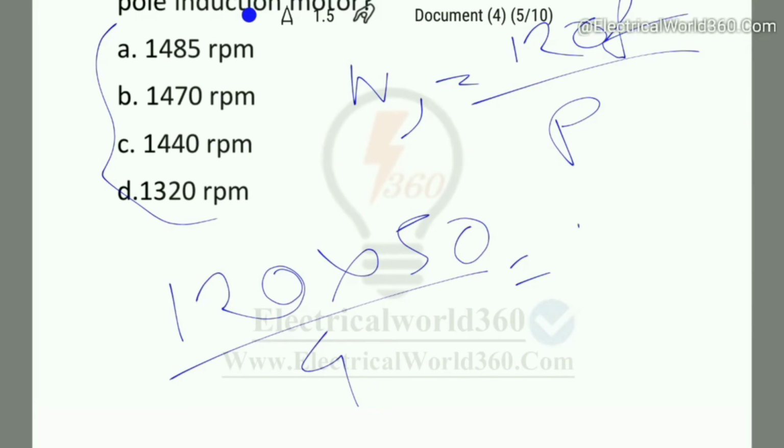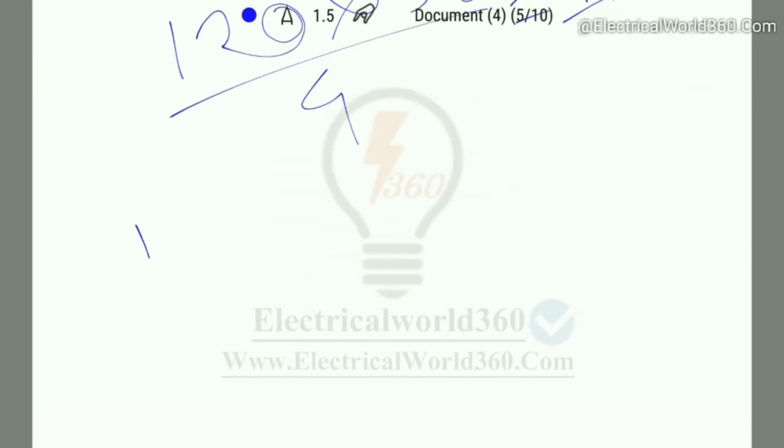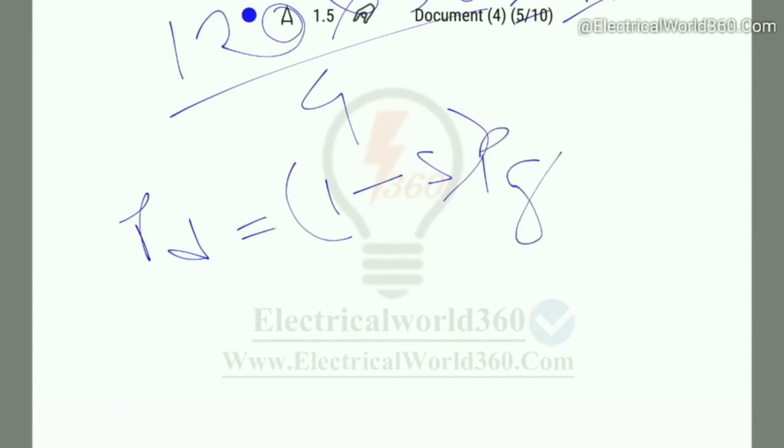So the answer will be 1500 RPM. Since the developed power PD, as you can see here, equals (1 minus S) PG.